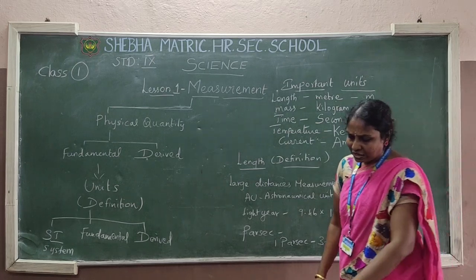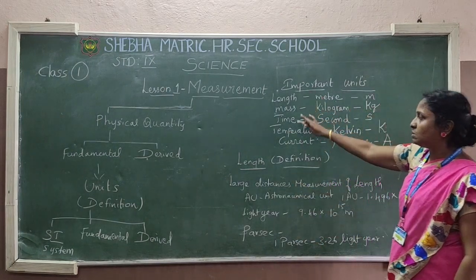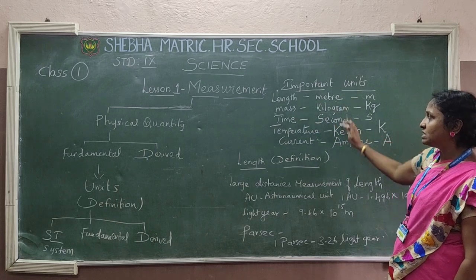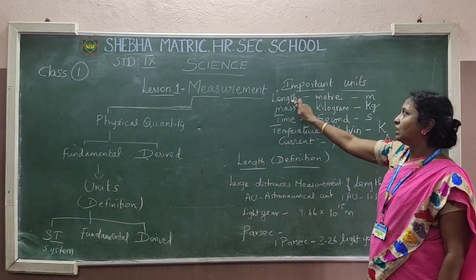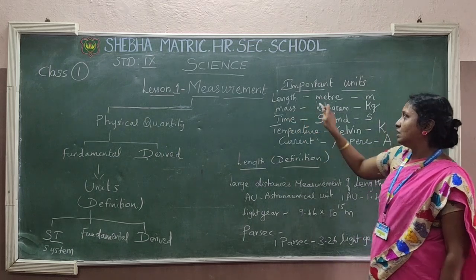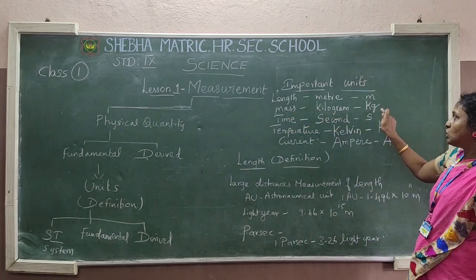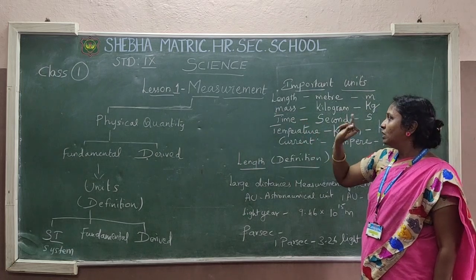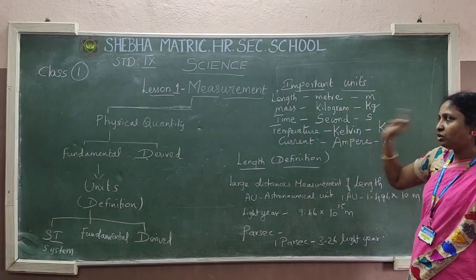A, capital A. Okay. So children, these are some important terms. For that we are discussing the units. First is length. The unit is meter. The short notation is m. The next is mass. The unit is kilogram. Short notation is kg. Time. Second is the unit. S is the short notation.